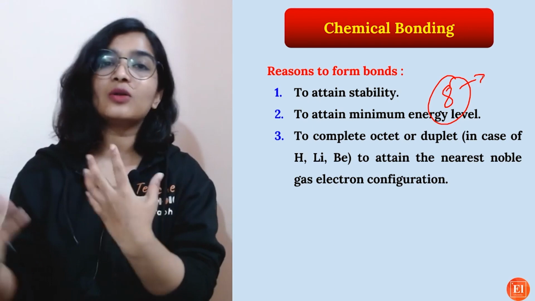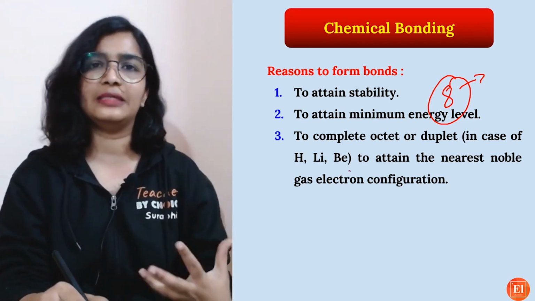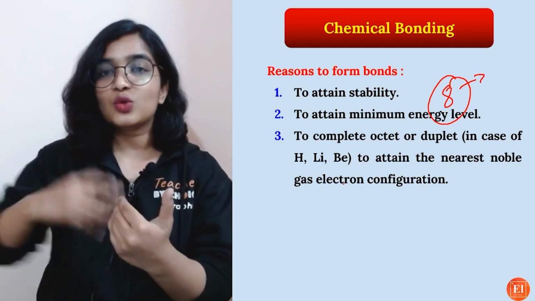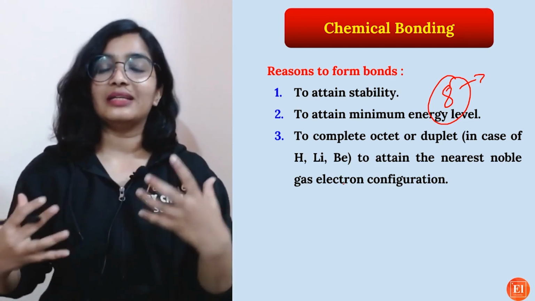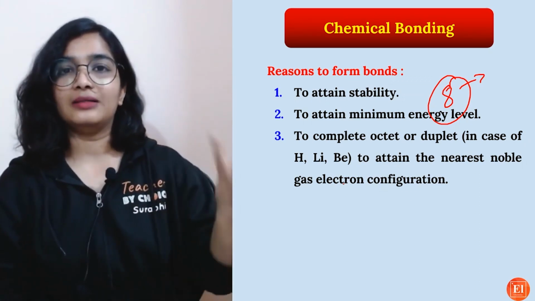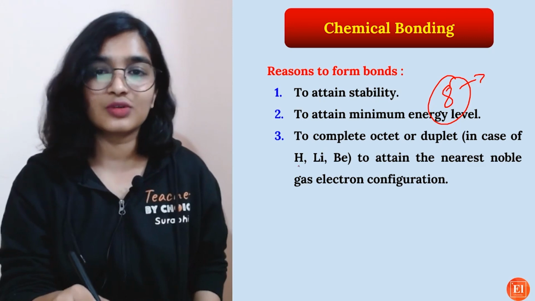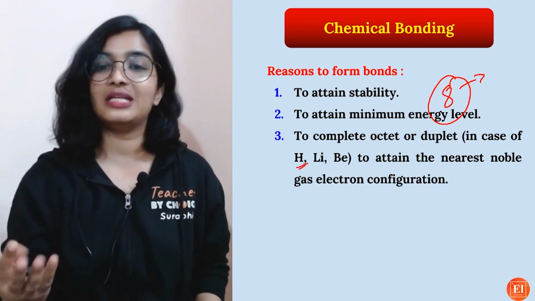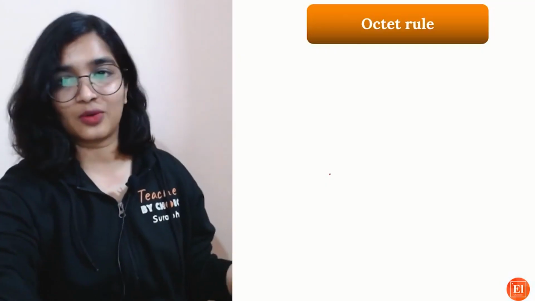Duplet in case of hydrogen, lithium, beryllium, so they tend to lose electrons, like 1, 2, 3, to attain the electronic configuration of helium. Hydrogen accepts or shares an electron, whereas lithium and beryllium lose electrons.